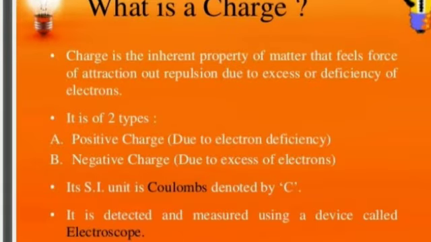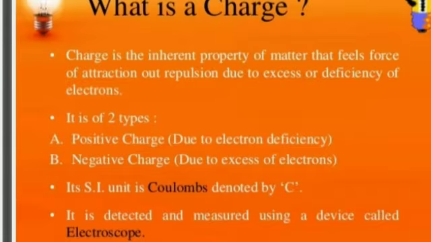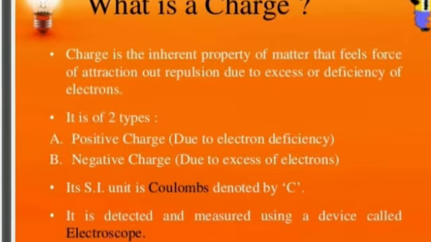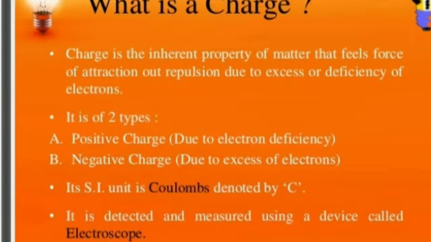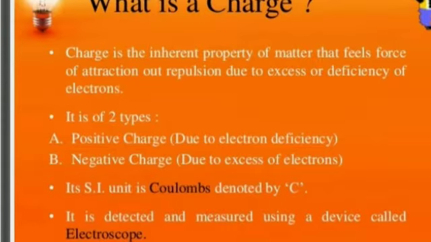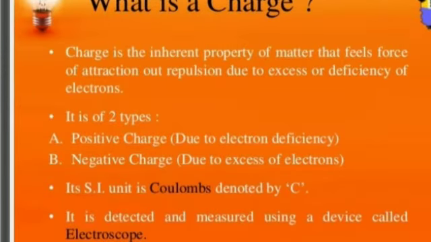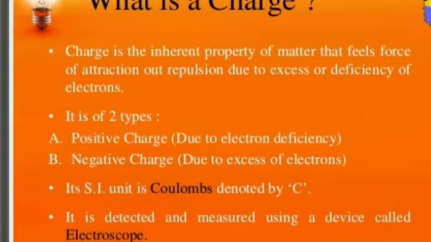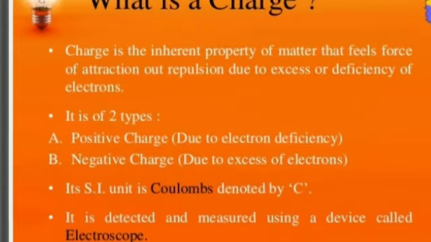Every body has a charge in it, but from some objects we will get a shock, and from some other objects we will not. Why? When we are not getting any shock from an object, that means that body has positive charges and negative charges equal.